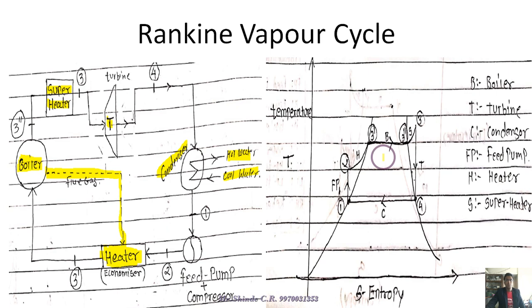We want to increase the efficiency of the thermal power plant, because its overall efficiency is very low, about 30 to 40%.